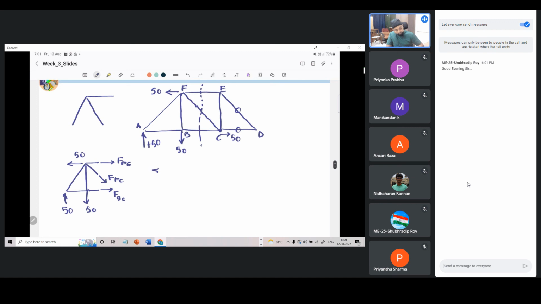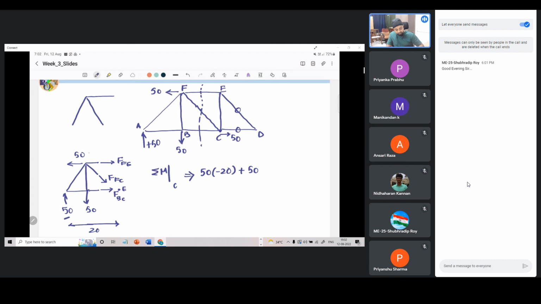So taking moment about joint C, what will we get? From this free body we are supposed to take. We will have minus 20 contribution of this 50. It will create a clockwise moment which is negative, which is why that minus has come about. And then we will have plus 50, and we are taking about joint E. Okay, so this distance is 20 from the question we can see.